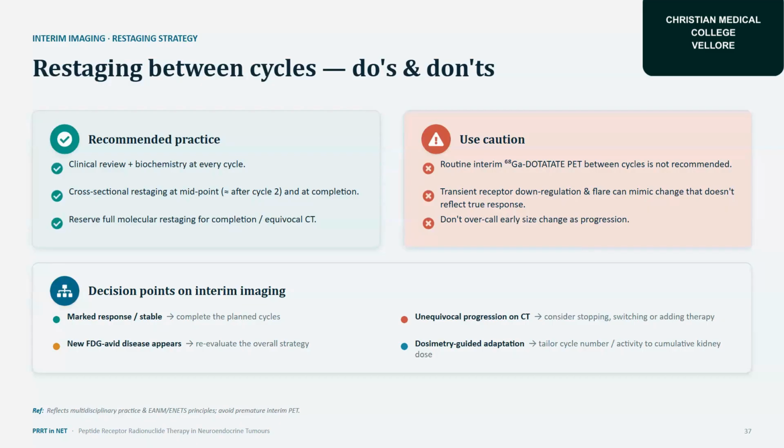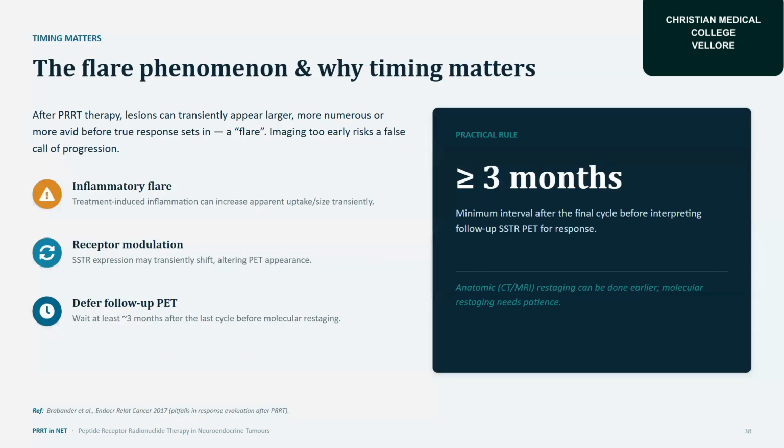So decision points on interim imaging: if the marker response was stable, then complete the planned cycles. If new FDG disease appears, reevaluate the overall strategy. If unequivocal progression on CT, consider stopping, switching, or adding therapy, and also dosimetry-guided adaptation. So here we should be cautious about this flare phenomenon. After PRRT therapy, lesions can transiently appear larger, more numerous, or more avid before true response sets in. That's a flare phenomenon. So imaging too early risks a false call of progression also.